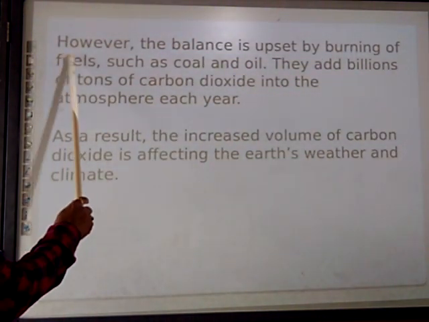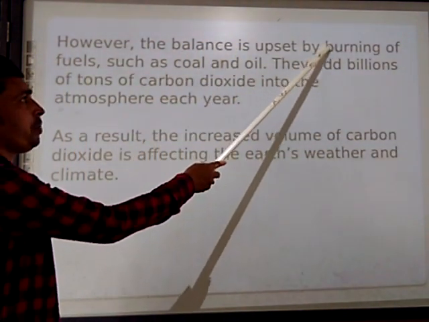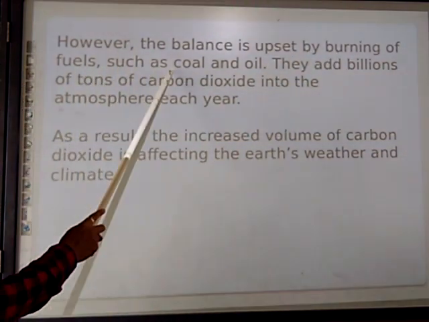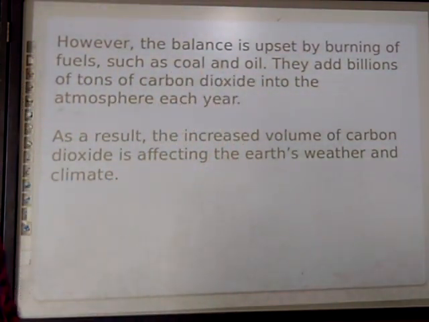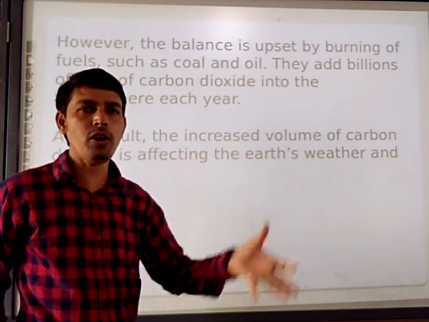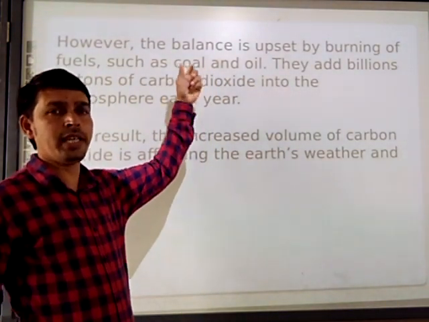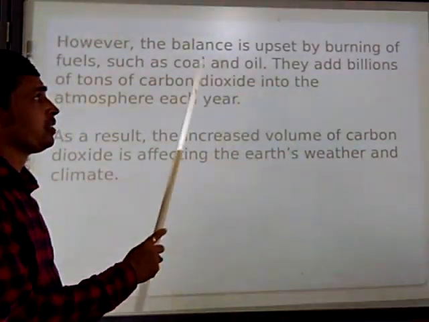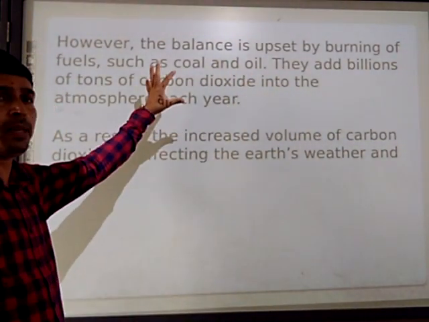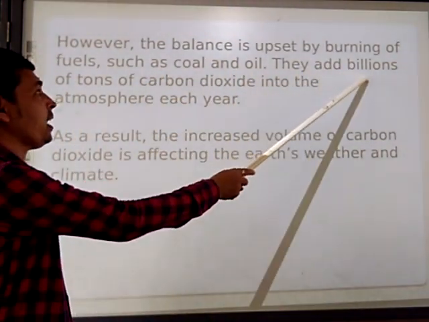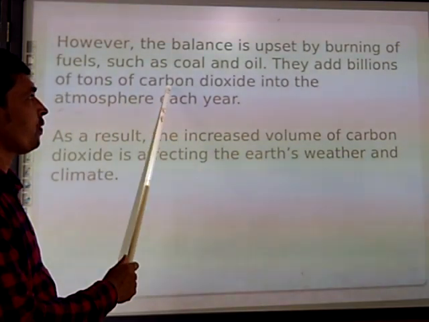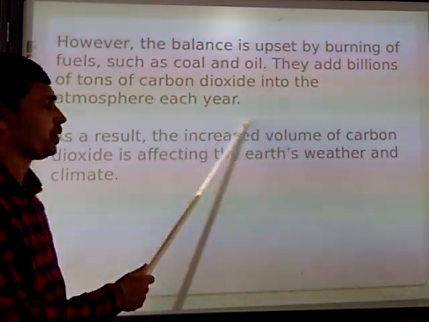Next, however, the balance is upset by the burning of fuels such as coal and oil. I was stating these points in the composition of the atmosphere. By burning, what are we doing? We are making the balance upset. They add billions of tons of carbon dioxide into the atmosphere each year.